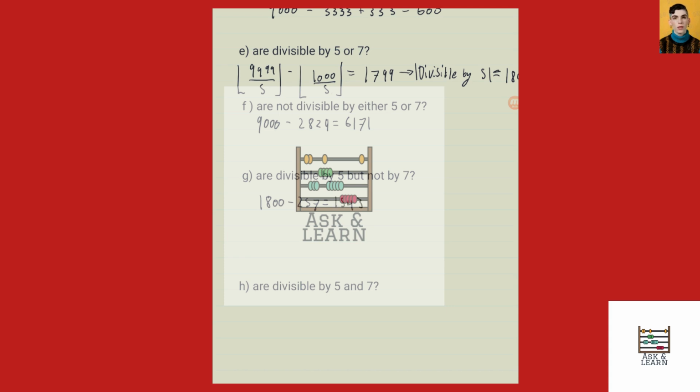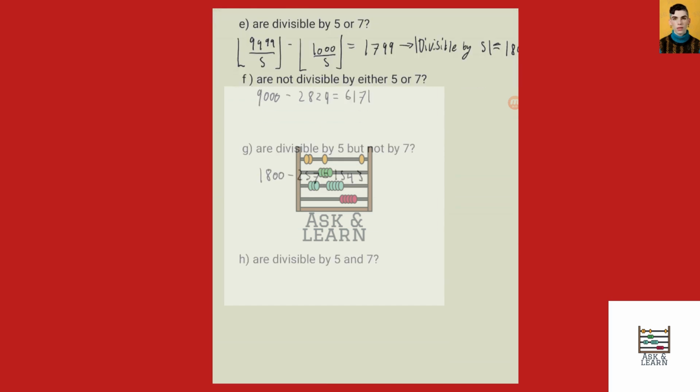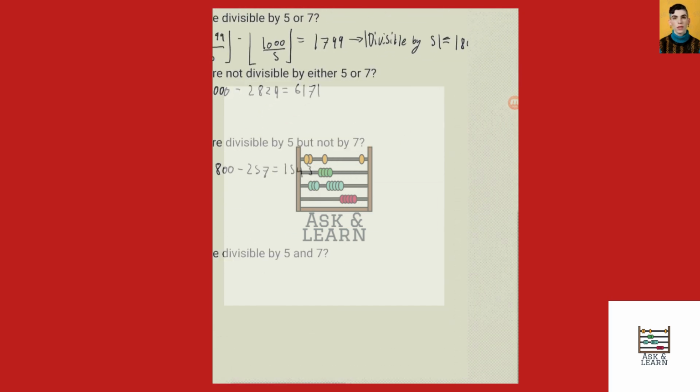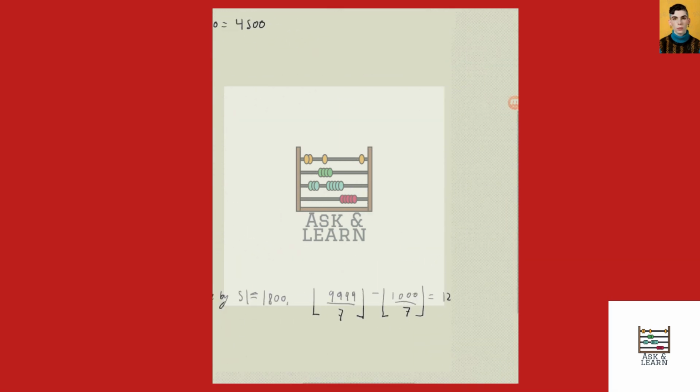And lastly, part H, this is actually something we figured out as part of trying to answer the previous question, part E. So the number that are divisible by 5 and 7 was 257.